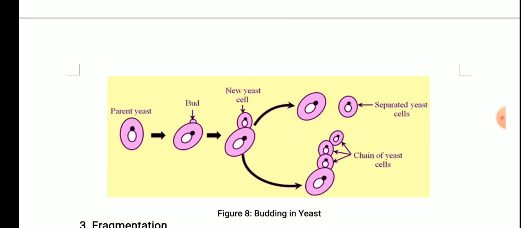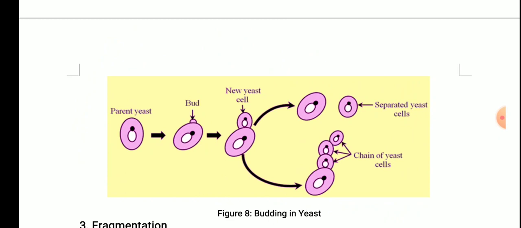Now you can see the budding in yeast. What happens? See, the parent yeast, and then after some time in favorable condition, a small bud is grown. Now that bud grows gradually and becomes a new yeast cell, and after that it gets detached from the cell, and you can see the separated yeast cell, and it is a new organism. But sometimes, as I told you, it doesn't get detached and there is a chain of yeast cells, but after some time, they also get detached and multiple yeast cells are formed. So this is the budding process.